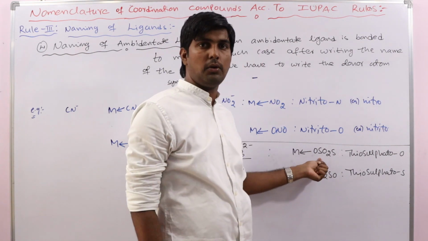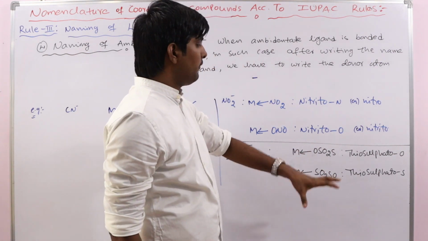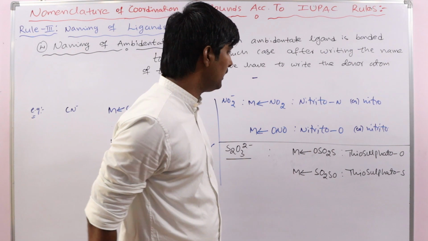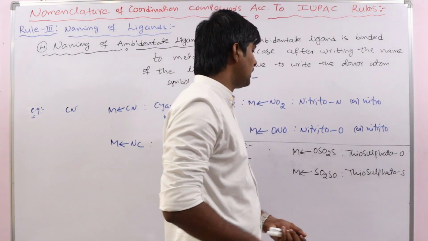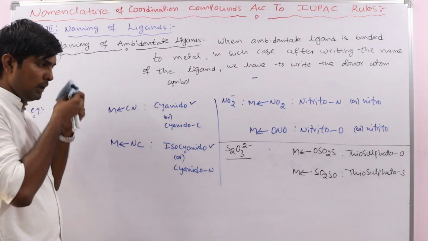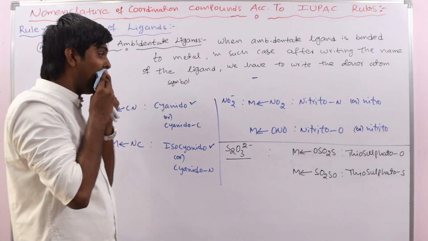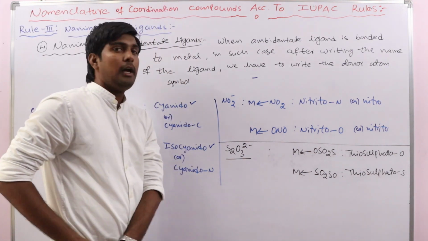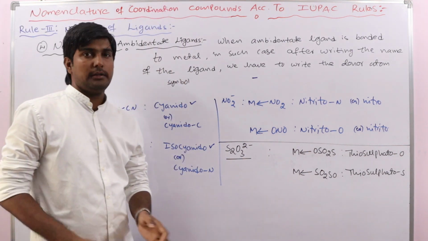Here oxygen is the donor atom and here sulfur is the donor atom. So that's why thiosulfato O and thiosulfato S. In the same way we can write for any ambidentate ligands.